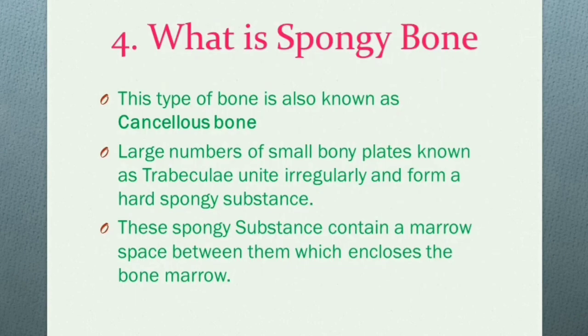The next topic is spongy bone. This type of bone is also known as cancellous bone. A large number of small bony plates known as trabeculae unite irregularly and form a hard spongy substance of the bone. This spongy substance contains marrow spaces between them which enclose the bone marrow.